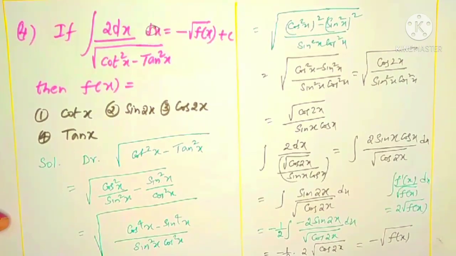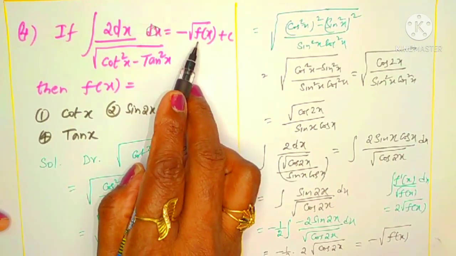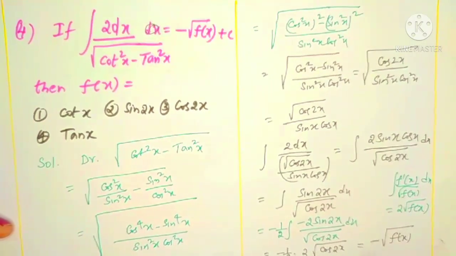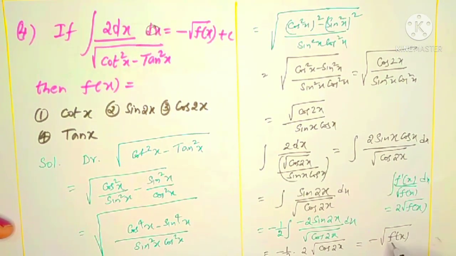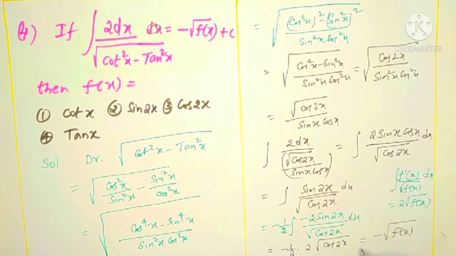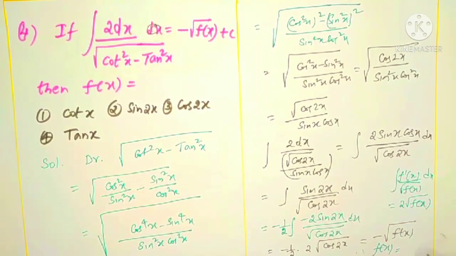We can compare: the 2 cancels, and it is minus root over the internal function, which we can take as f x because that is given in this form on the RHS. What is the RHS given? Minus root f x. We got the minus root f x form or not? In place of f of x, what is there? Yes, exactly, cos 2x is there. Therefore f of x here is clearly cos 2x.